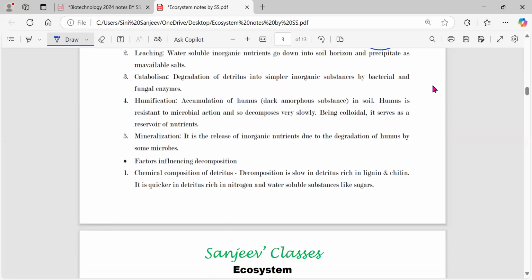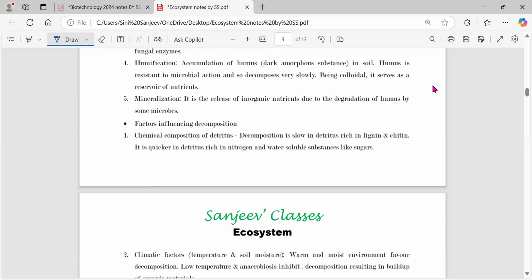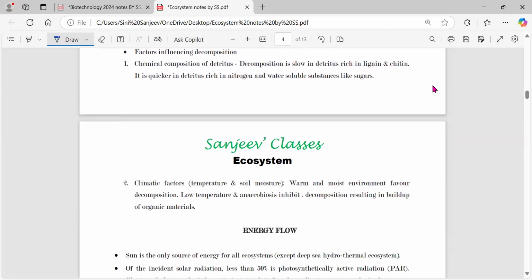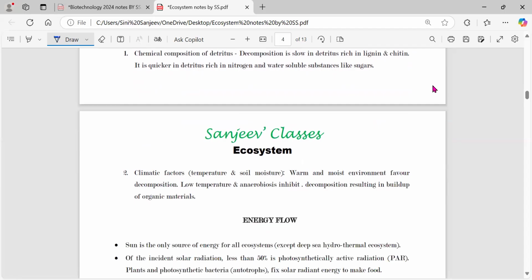So these are the factors which are going to affect the decomposition, that is the chemical composition, as I told you. Next is the climatic factor, that is the temperature as well as the soil moisture. You can just imagine, if a soil is not wet and is very dry, how will that particular thing be absorbed by the soil? No, right? So soil moisture also plays a very important role in the decomposition process.